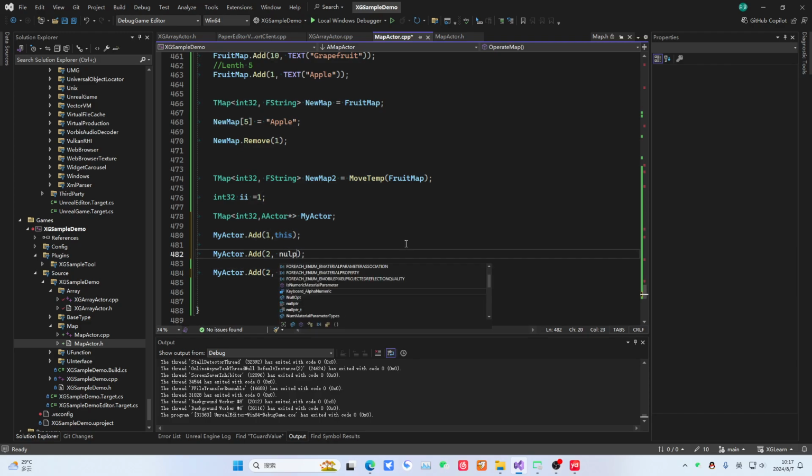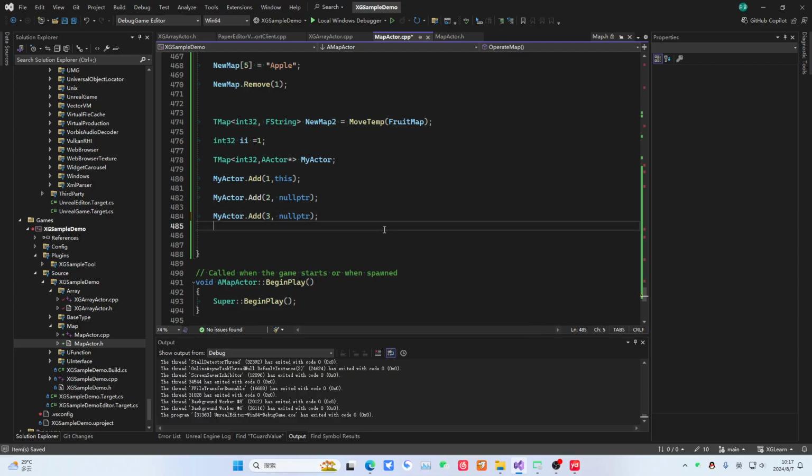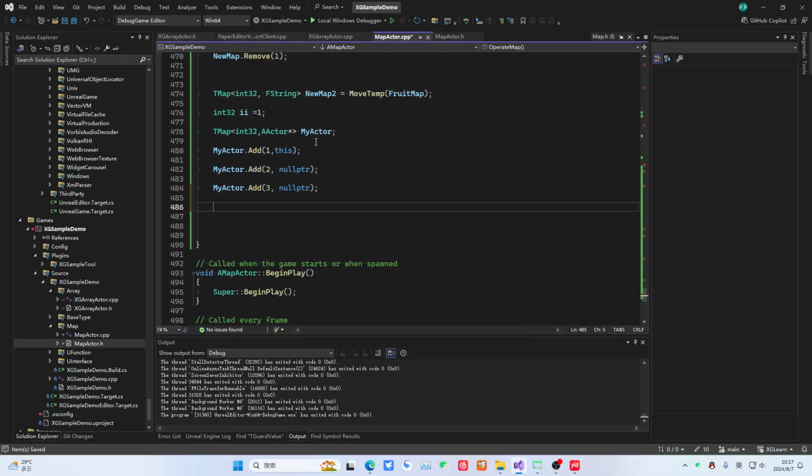We need a way to capture objects within the scene, but we don't currently have one. There is only him in our scene, so we first pass it as empty. So we have an array of these actors. Then I define another array called myAnotherActor. More accurately, we call it myAct. We explicitly write out the pointer like this.